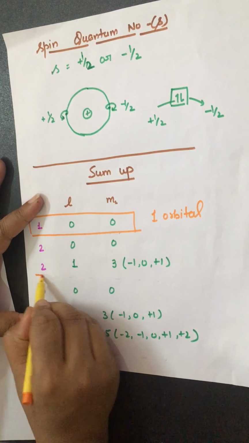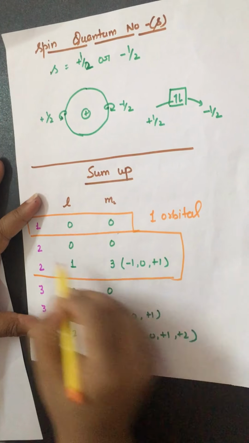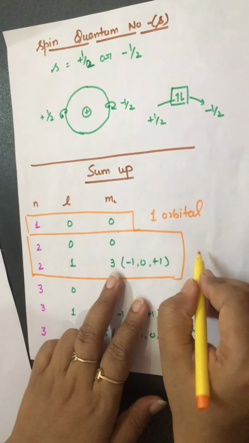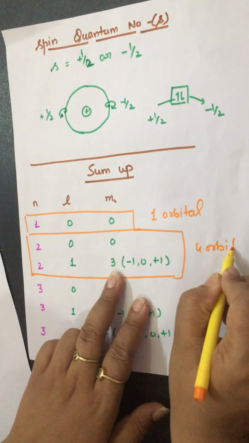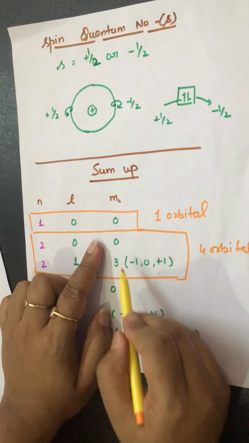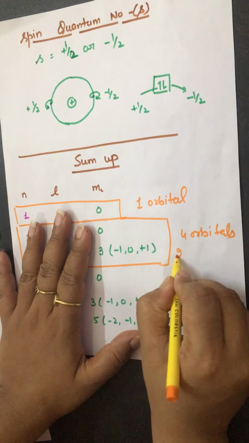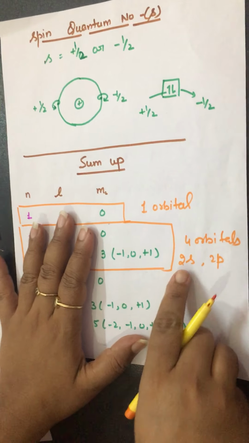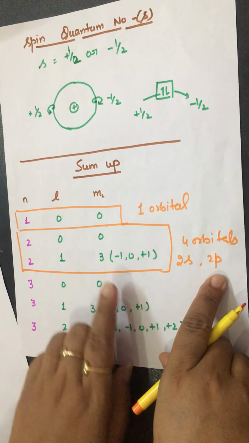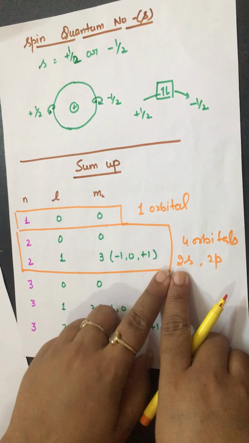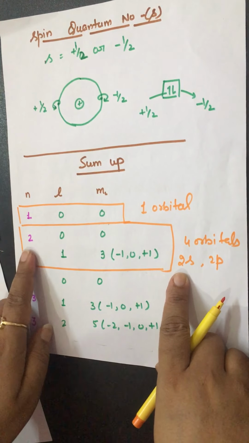It means if I talk about the second shell, it has a total of 4 orbitals. Count 1, 2, 3 and 4. And out of 4, 2s and 2p. मतलब एक तो s orbital है और 3 p orbitals हैं. Why do I write 2? To indicate the second shell.